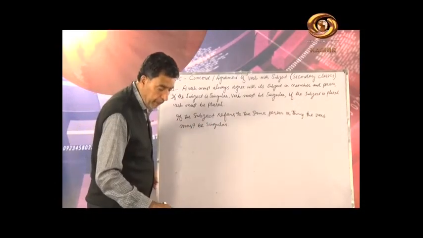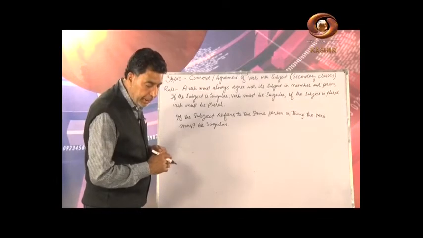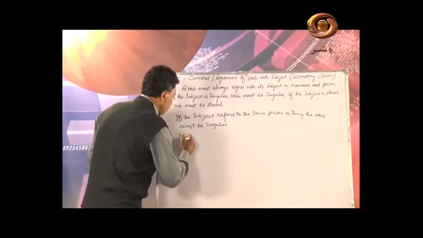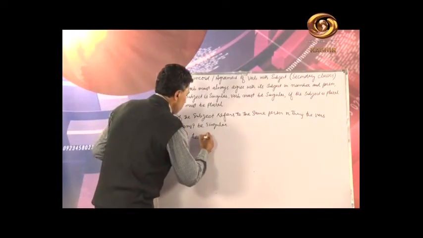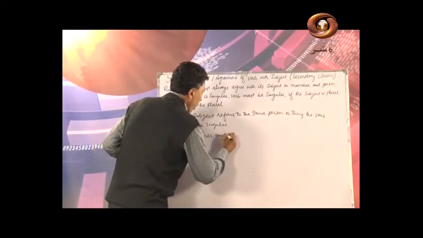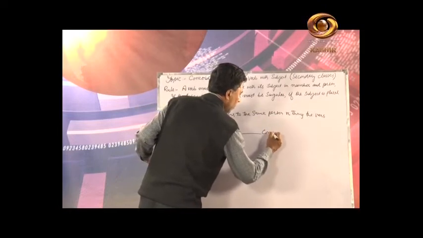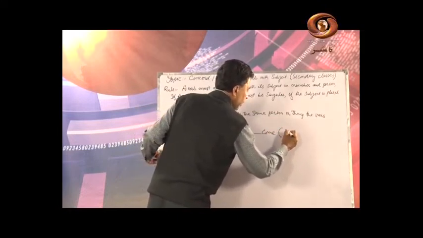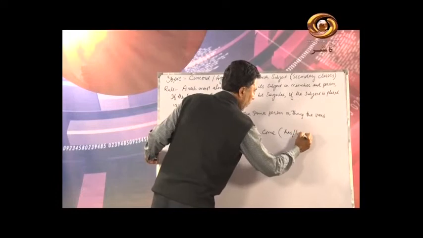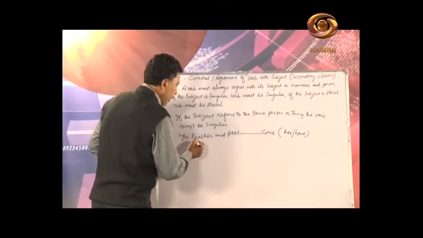I will give you an example. For example, the teacher and poet dash come. We can write here has or have. See now, teacher and poet.